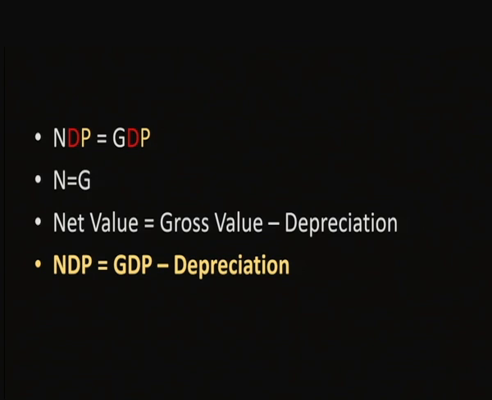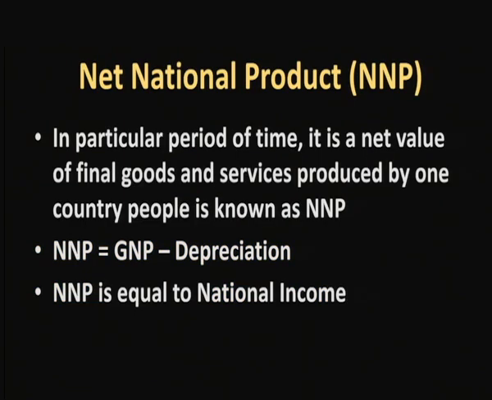Like that we have another thing called NNP, a net value, net national product. National product is nothing but one country's people, which means foreigners' income is not included here, and Indians who are working abroad are included. So from the GNP, if we subtract the depreciation, we get the NNP. So NNP is always equal to national income.